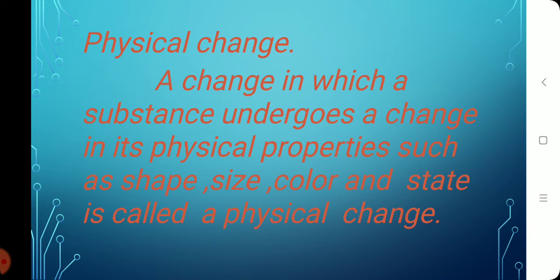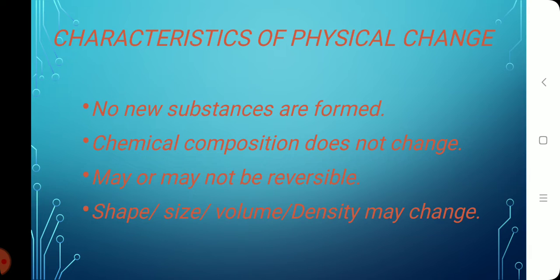Now let us understand what is a physical change. A change in which a substance undergoes a change in its physical properties such as shape, size, color and state is called a physical change. Now let us understand what are the characteristics of physical change. No new substances are formed, chemical composition does not change, may or may not be reversible, shape, size, volume, density may change. These points will be more clear with examples in the further slides.